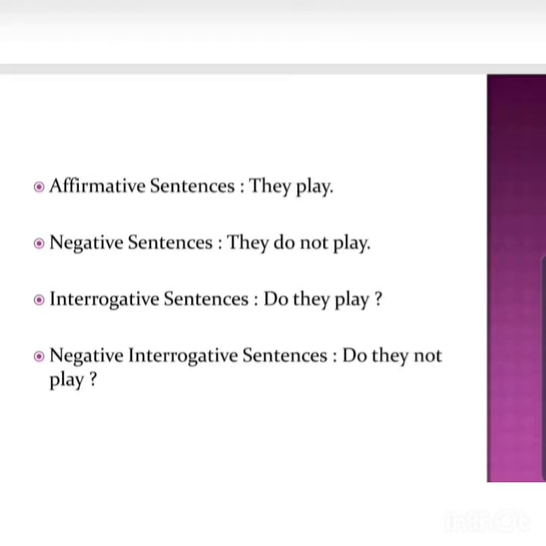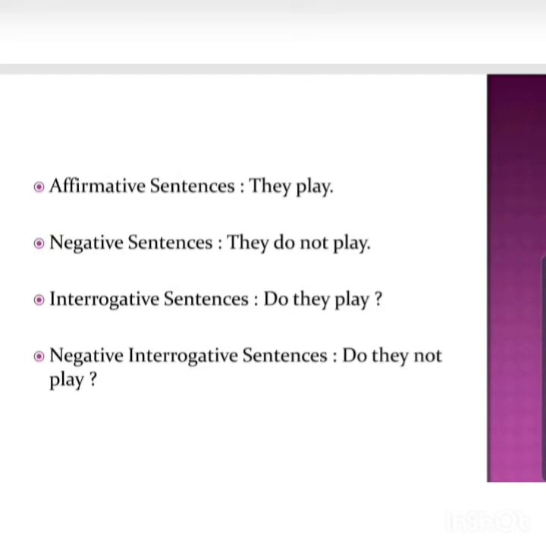Now let's come to the examples in negative and interrogative sentences also. Simple present tense can be used in a negative sentence also, in a question sentence also, and in a question sentence in a negative form also. So let's see the examples. Suppose they play. Now with they, because it is plural, we'll use play, not plays. They play football, they play cricket, anything. Negative sentence: they do not play football, they do not play every day.